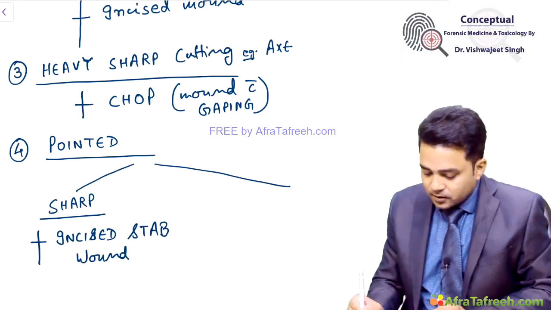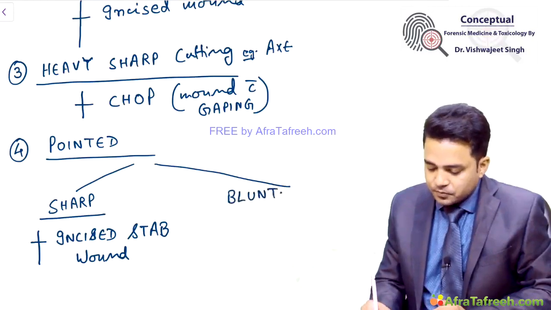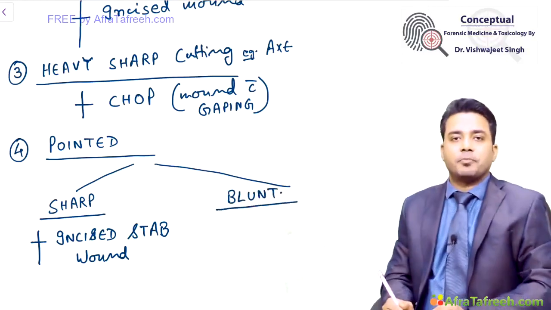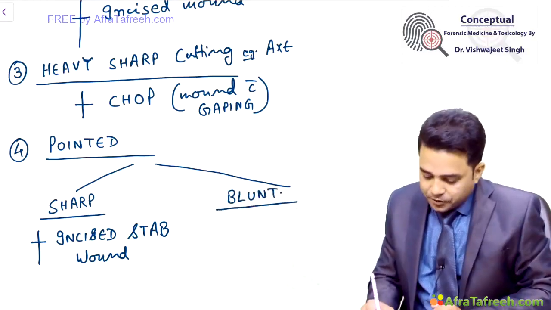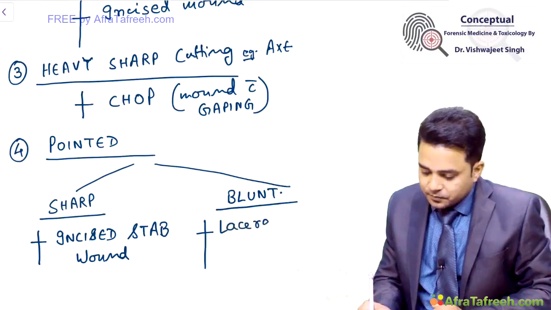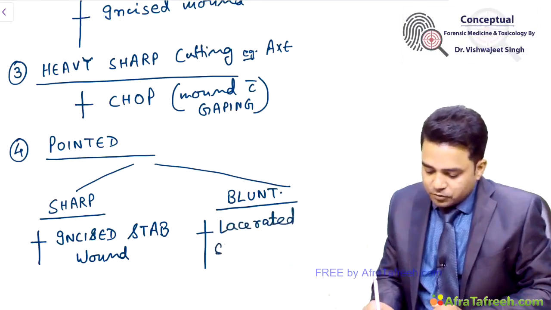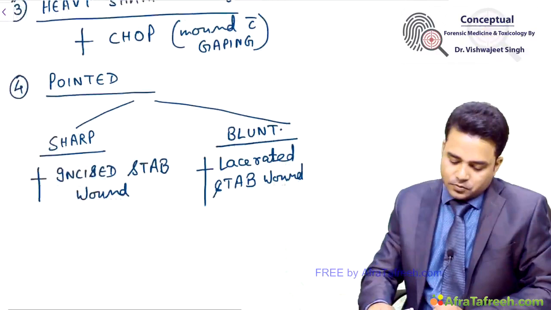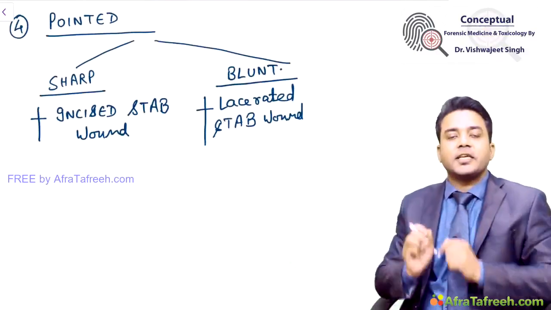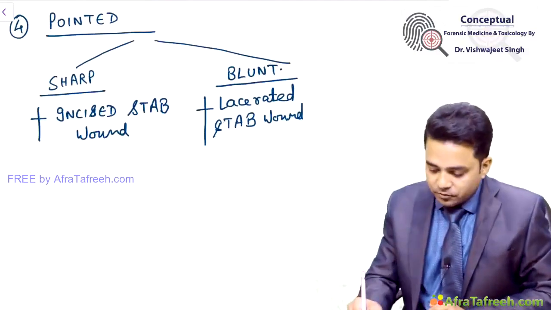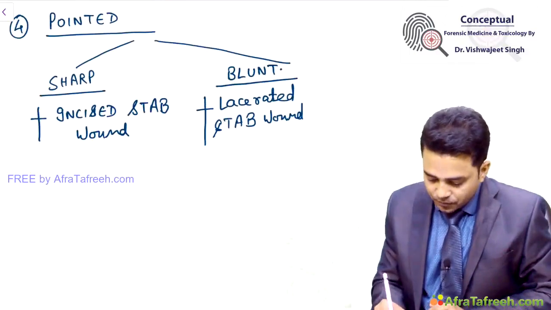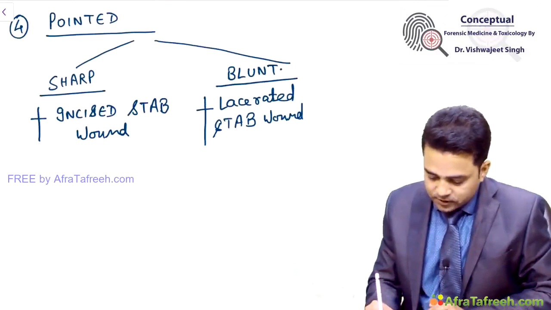Whereas blunt pointed weapons can produce lacerated stab wounds. So how do you differentiate incised wound and lacerated wound? Very easy. So let us differentiate.